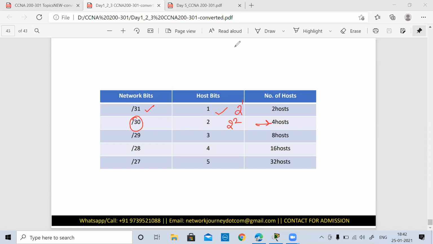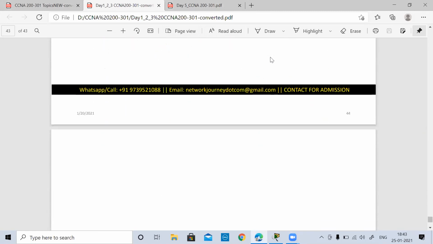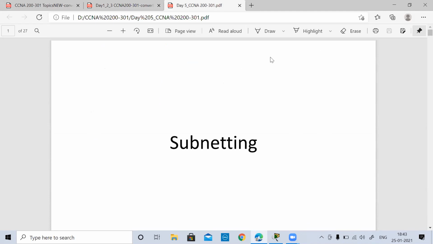So today purely we are going to start with the concept of subnetting, a very, very important concept, and please pay attention to that. If anyone has any doubts, I'll take it later, but first listen to me carefully. Okay, so let's start with day 5. I've already shared this document of the entire 3-4 days, whatever we have completed, with Sagar. He might share it with you on WhatsApp. So let's start with today's concept related to subnetting.